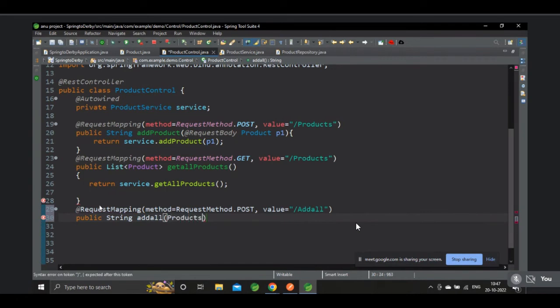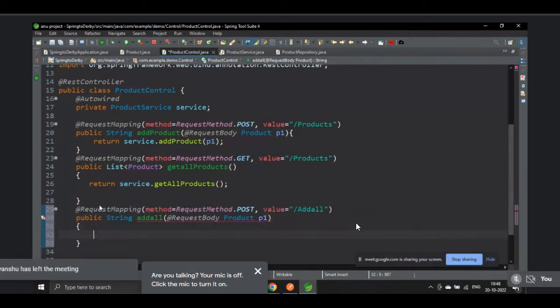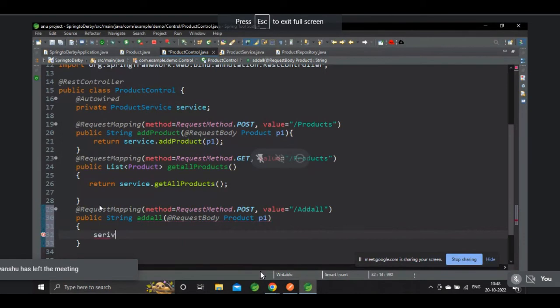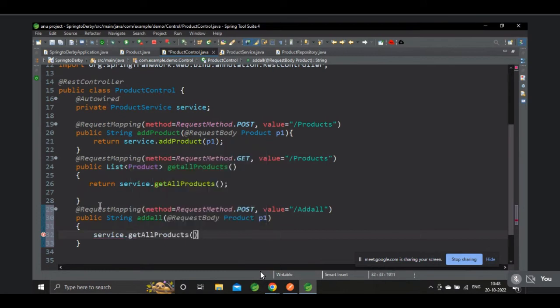Add all products. Request body. And we need a list of products, no? Say the get, no, add all products, na?